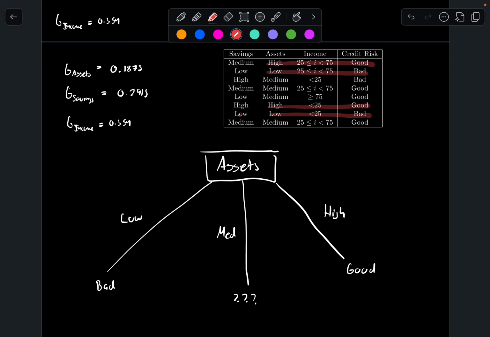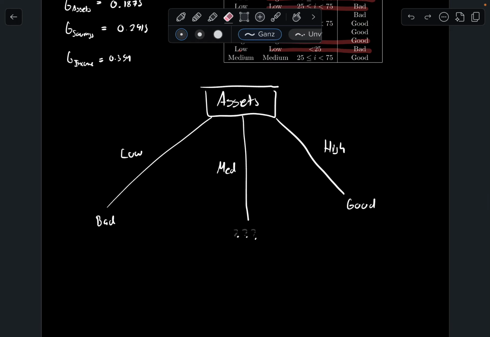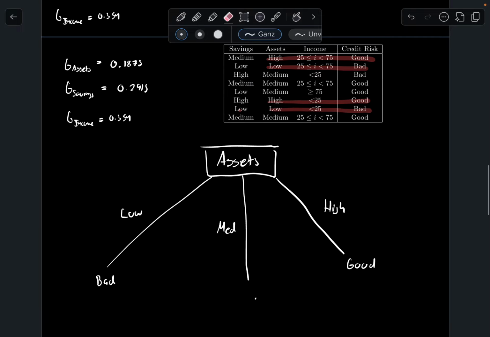So as you can see, we always have a consistent pairing of good or bad, depending on high or low. But a medium, we don't know. A medium, we're like, oh, there's other ones that are a combination of good and bad. So what do we do there? Well, we no longer are going to define them via assets, rather via savings.